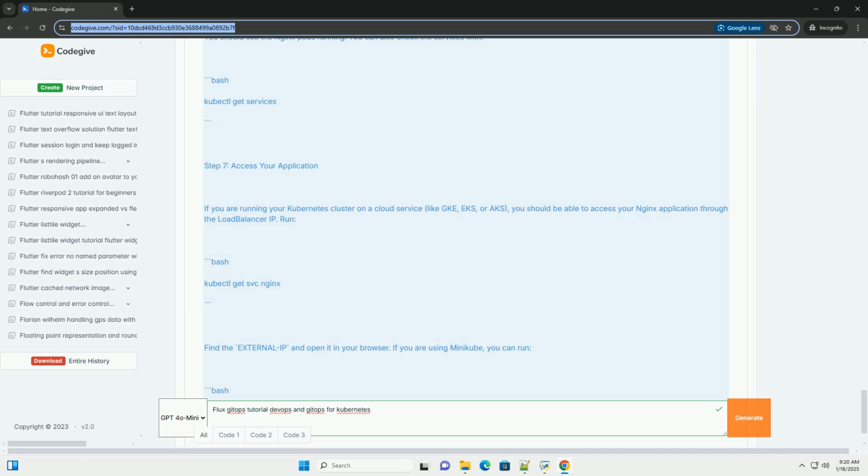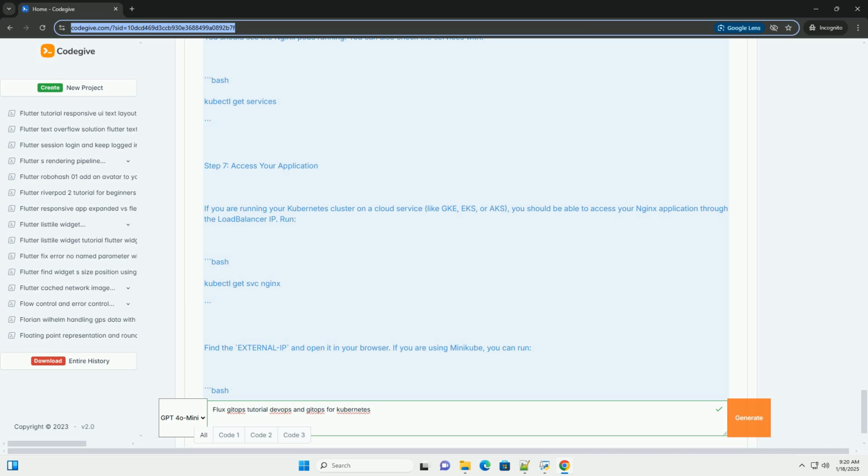Step 7, access your application. If you are running your Kubernetes cluster on a cloud service, like GKE, EKS, or AKS, you should be able to access your Nginx application through the load balancer IP. Run. Find the external IP and open it in your browser. If you are using minikube, you can run.